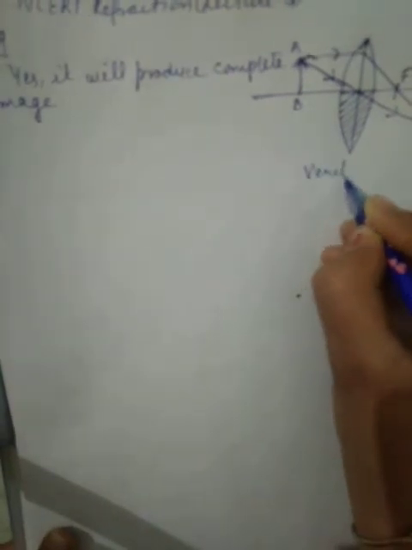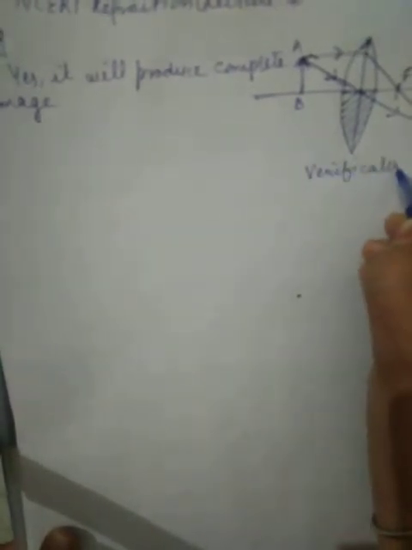And the second one, the ray which is passing through the optical center, it will go straight without any bending, without any deviation. The point at which they meet, there will be image formation. So AB, which is acting like an object, forms an image A dash B dash. It means yes, that is the verification for image formation. Yes, the image will be formed.